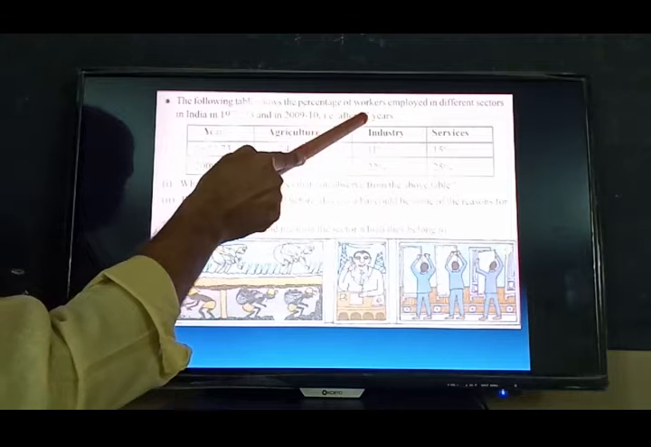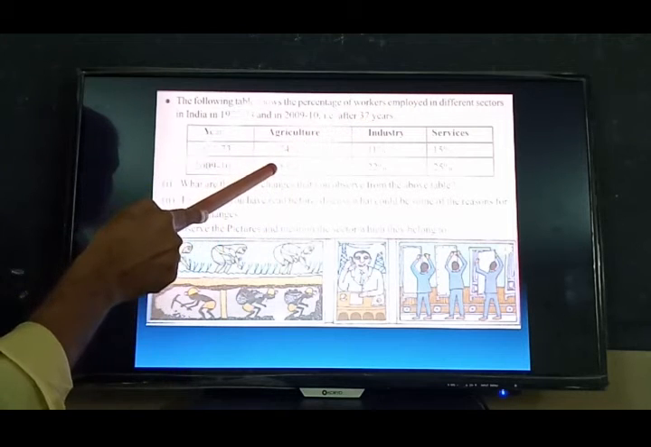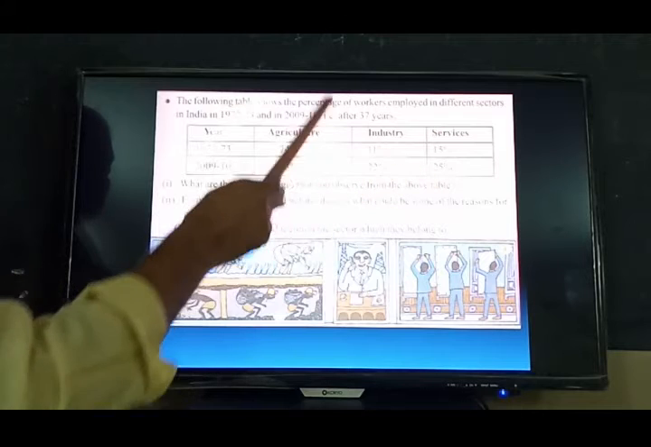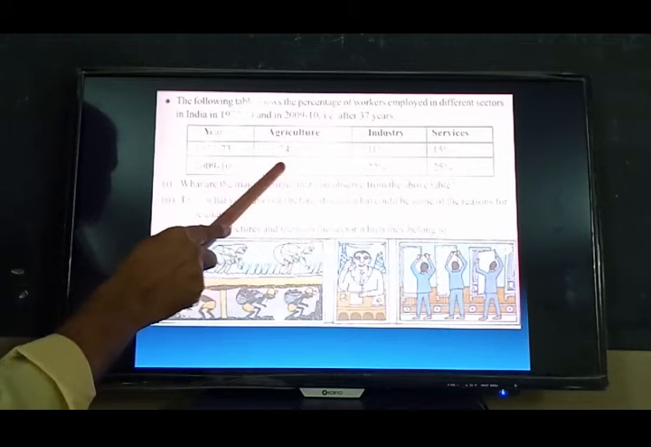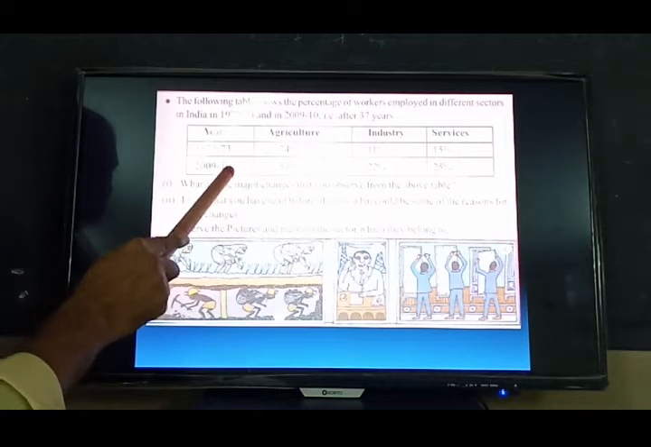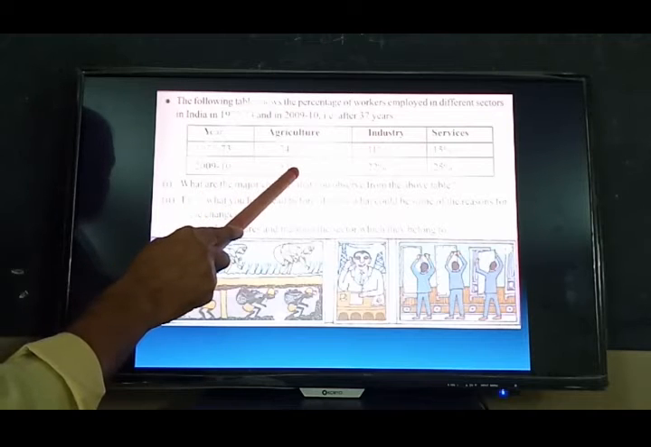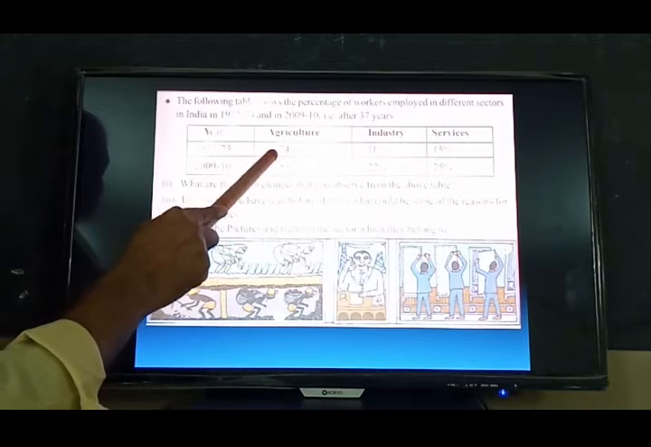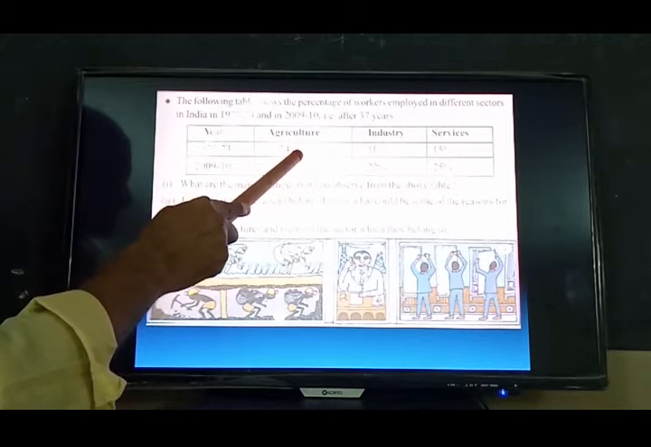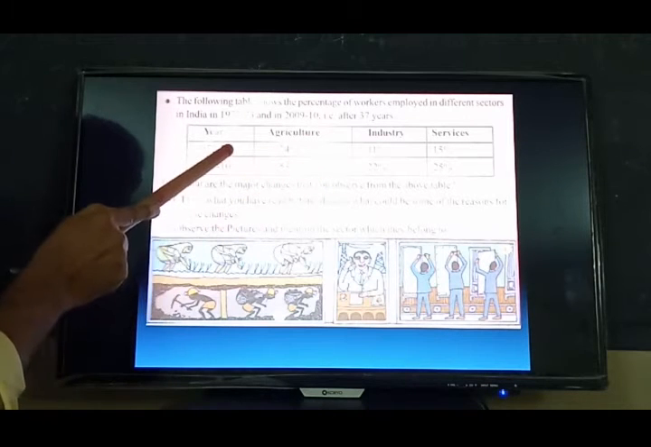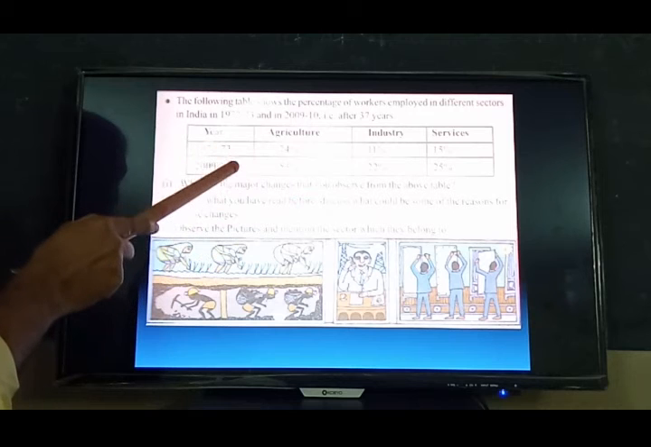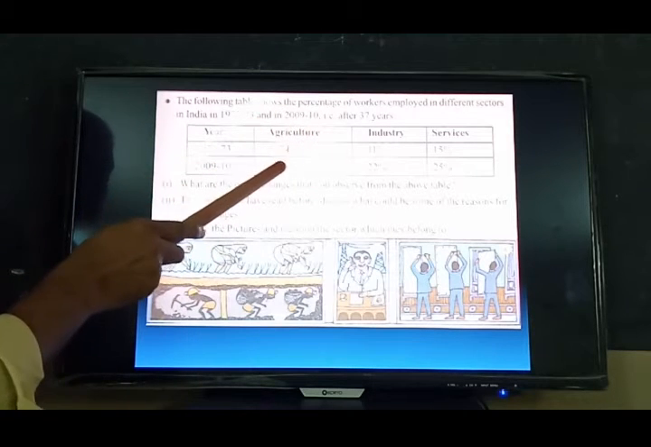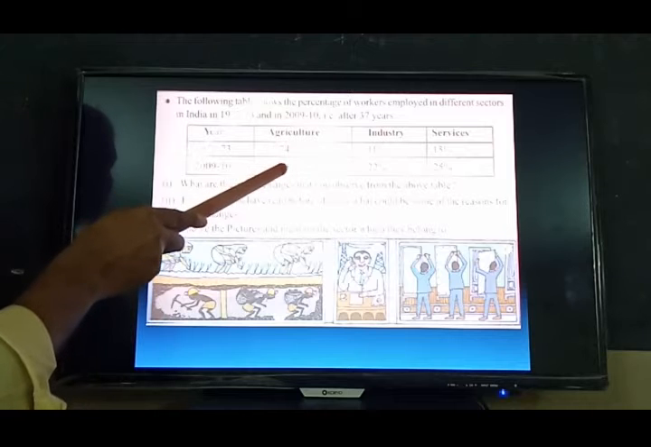But after 37 years, what did we observe in agriculture, industry, service sector? What is the percentage of agriculture workers in 2009-2010? 53% only. But in the 72-73 year, 74%. That means after 37 years, in agriculture, that means the primary sector, the workers decreased. That we observe.